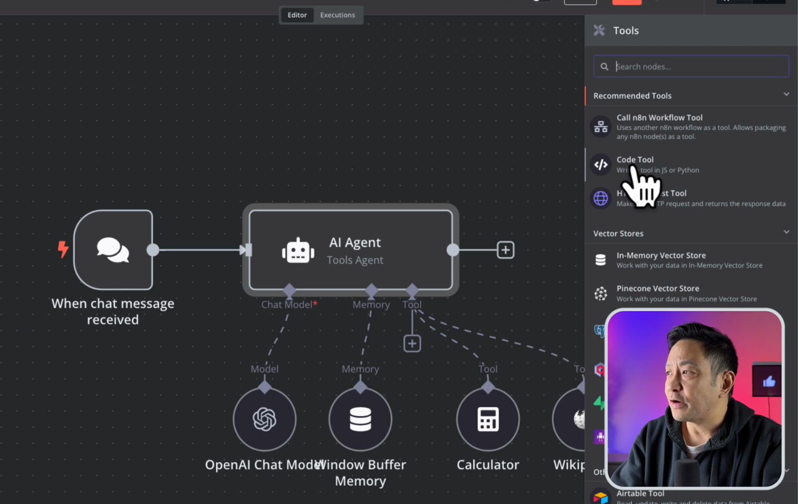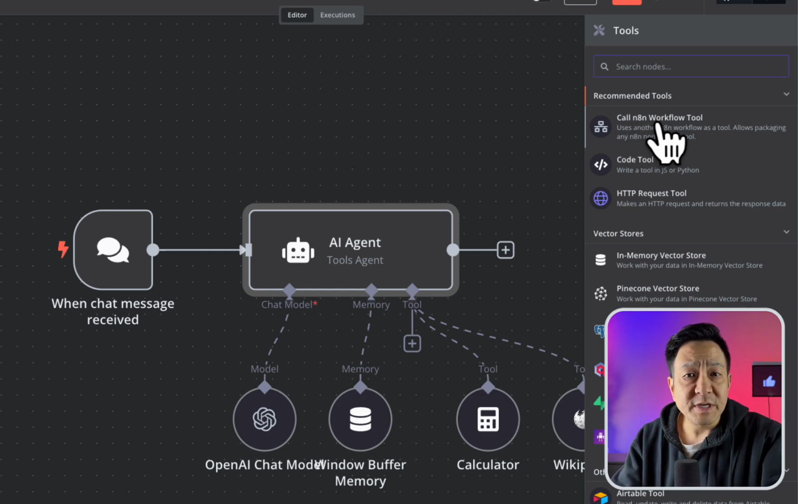And so you can have a code tool, which you can write code in either Python or JavaScript. There's the HTTP request tool. So basically you can access any API and have the agent use that. And then lastly, there's this call n8n workflow tool, which means you can run any other n8n workflow. This last option offers huge flexibility since you can create separate complex tasks and add them to an agent with one click.